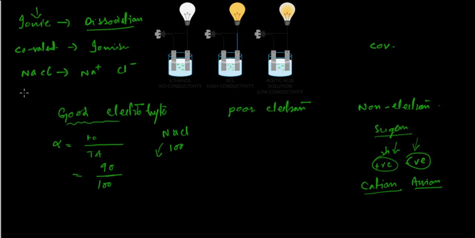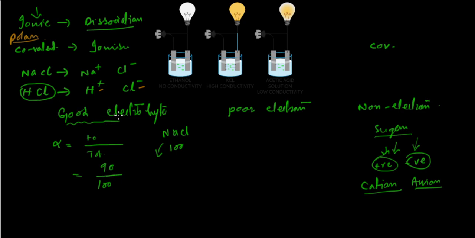But in the case of a covalent bond, like HCl, you take it and dissolve it in water, and you'll get H plus and Cl minus. So basically in the covalent bond, HCl was not in the form of ions, but it becomes ions only when you dissolve it in water, which produces the cation and anion. So we can say that ionization happens only in covalent compounds. But which kind of covalent compound? Polar covalent compounds. Remember this one. So polar covalent compounds basically are electrolytes.